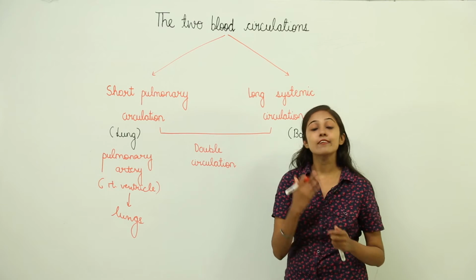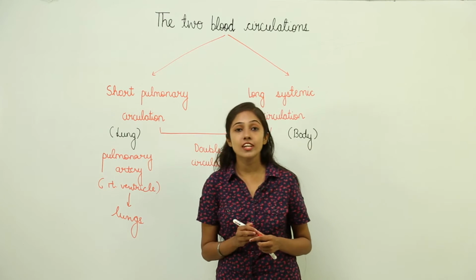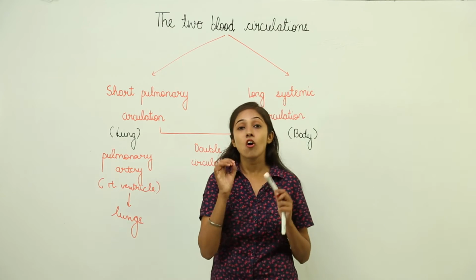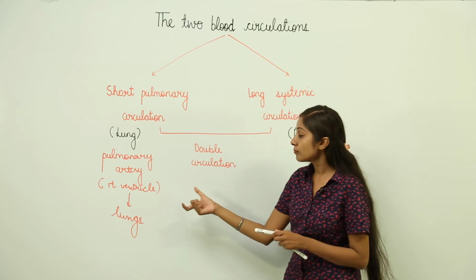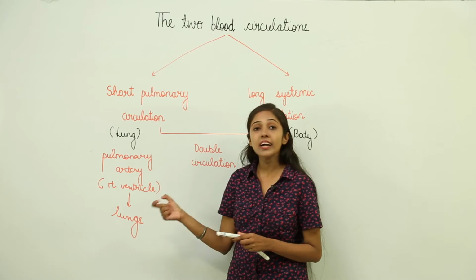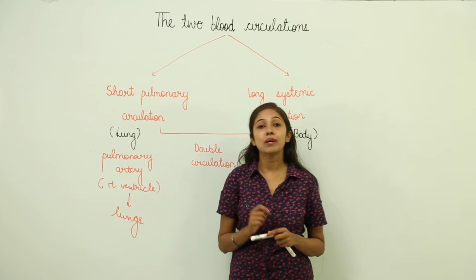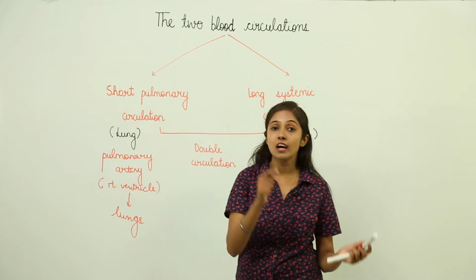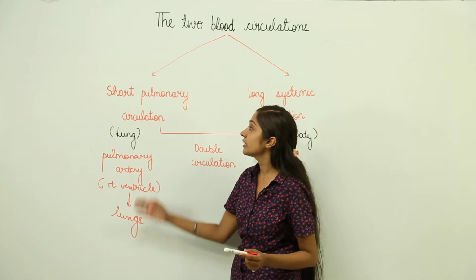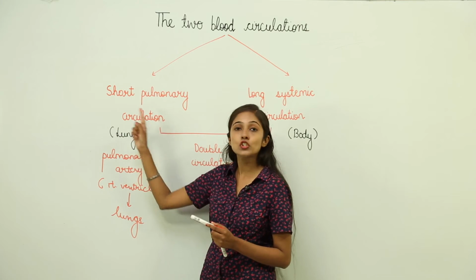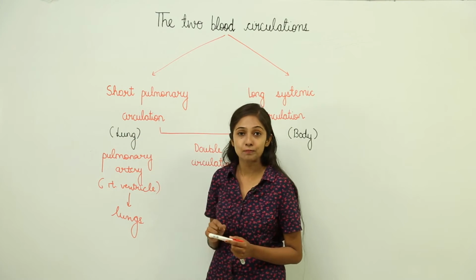I told you that veins generally carry deoxygenated blood, but the pulmonary vein is the vein which is going to carry oxygenated blood. So this was about the pulmonary circulation that pertains to the lungs, the short pulmonary circulation.